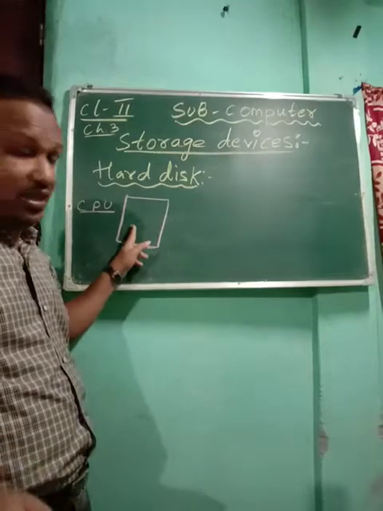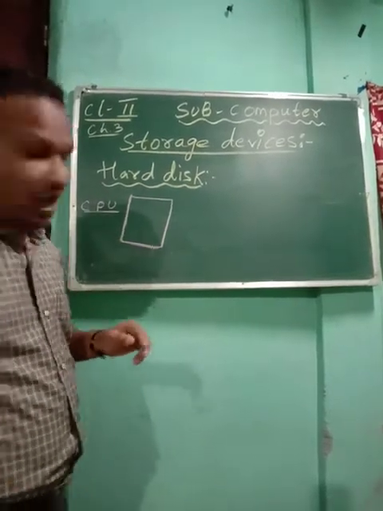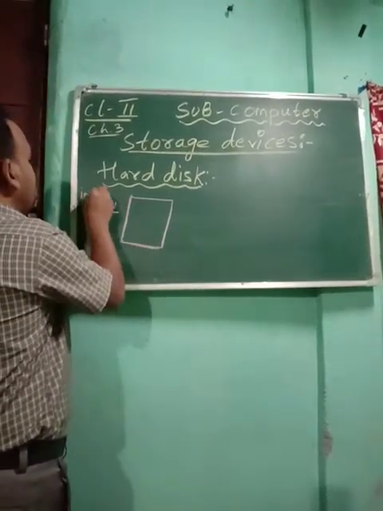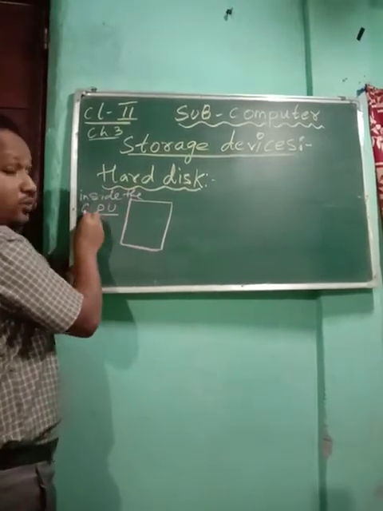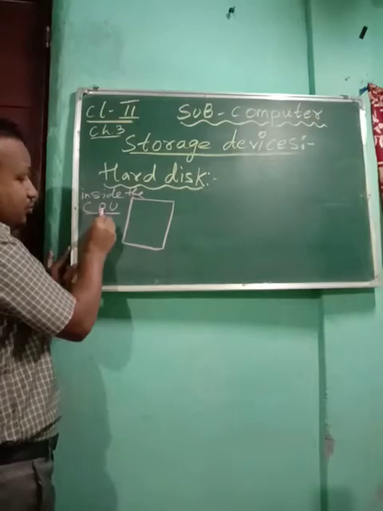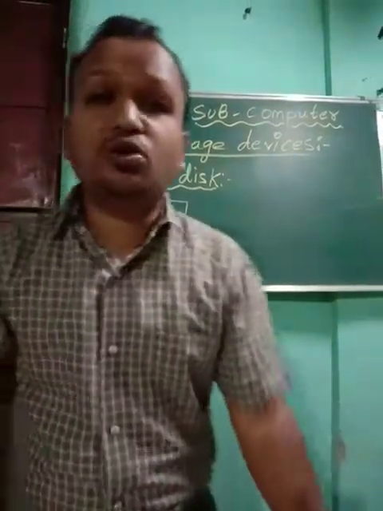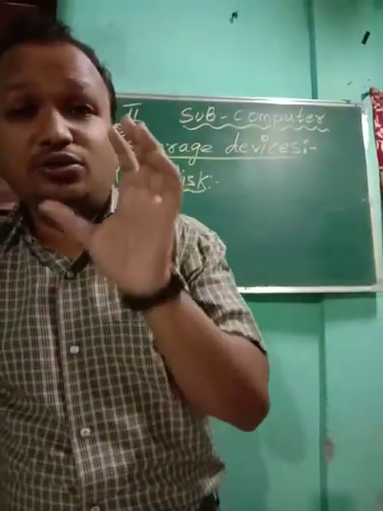CPU, you know, is the brain of a computer, central processing unit. Your hard disk, you will get it inside.